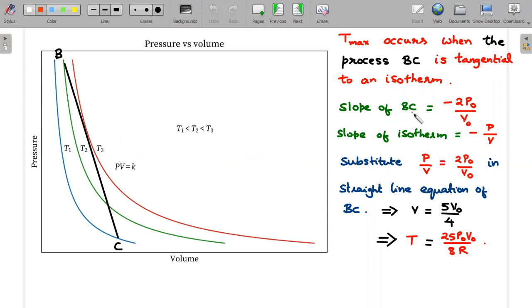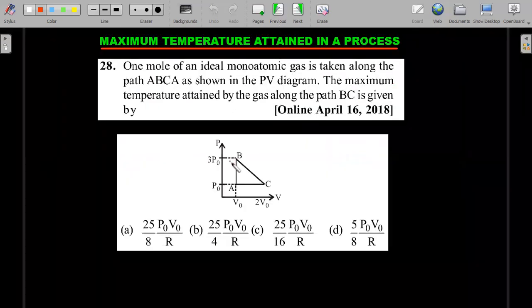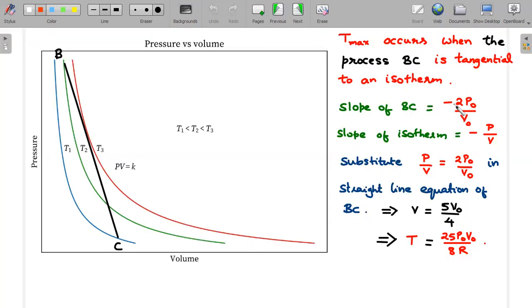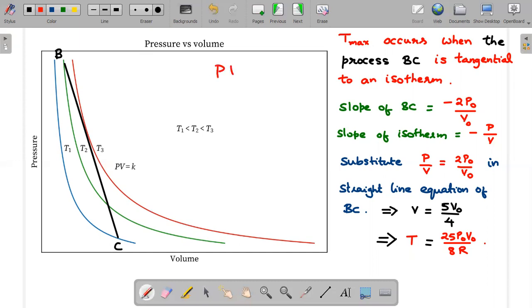What is the slope of BC? From the coordinate system, which is known, slope is y2 minus y1 by x2 minus x1. That straight line slope gives you this. And what is the slope of an isotherm? You know that PdV plus VdP is equal to 0 for an isotherm. Therefore, the slope of the isotherm, which is dP divided by dV, should be equal to minus P by V. I solved this one, so that's what I substituted here. Can you see? So the slope of the isotherm and the slope of BC should match if it has to be tangent.